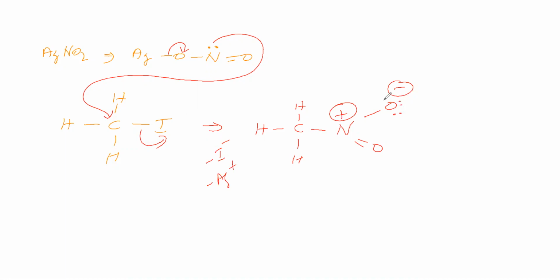Its valence shell has 6 electrons because 6th group, and due to minus charge, 1 more electron, 7 electrons. Here this nitrogen is having positive charge, this oxygen is having negative charge. This is called nitromethane. So we got nitromethane.